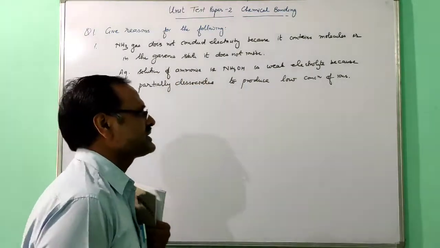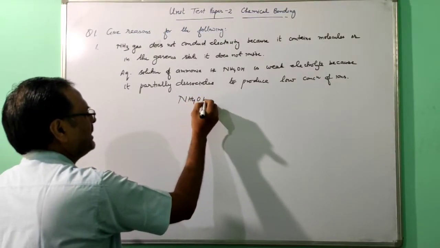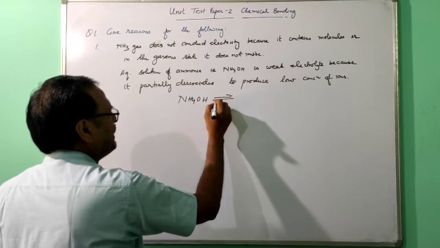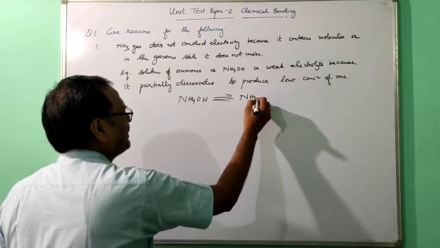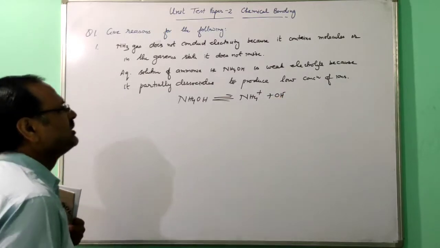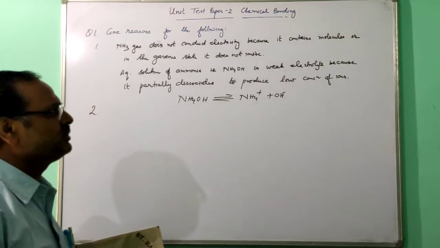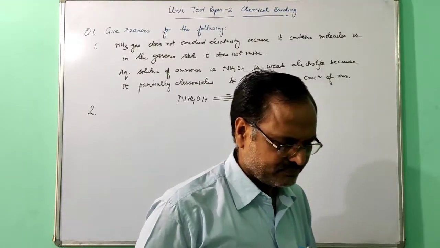In the coming chapter we will study. So this ammonium hydroxide partially dissociates to form ammonium ion and hydroxyl ion. So that's why it is a weak electrolyte, because it produces the low concentration of ions.